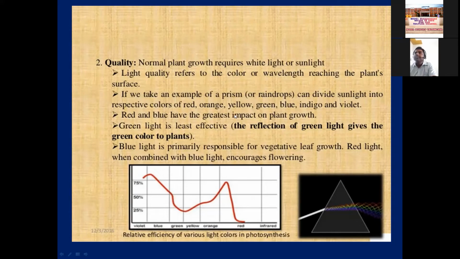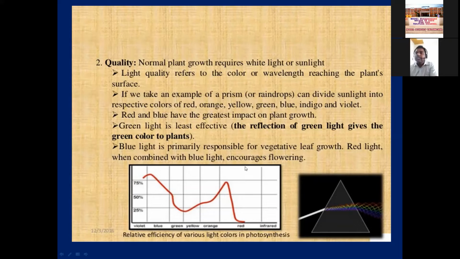So which wavelength is important for photosynthesis? Photosynthetically active radiation, PAR, it is called. As I already told you, blue and red lights are very effective for the photosynthesis process. So that's why the quality of light is also very important. Light quality refers to the color and wavelength. If we take the example of a prism, it can divide sunlight into respective colors: red, orange, yellow, green, blue. Green light is reflected outside, and blue light and red light are very important for increasing the photosynthetic rate.